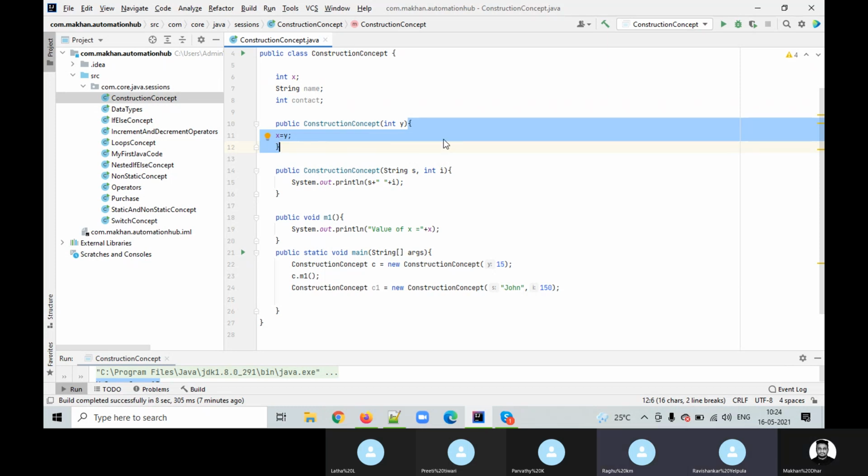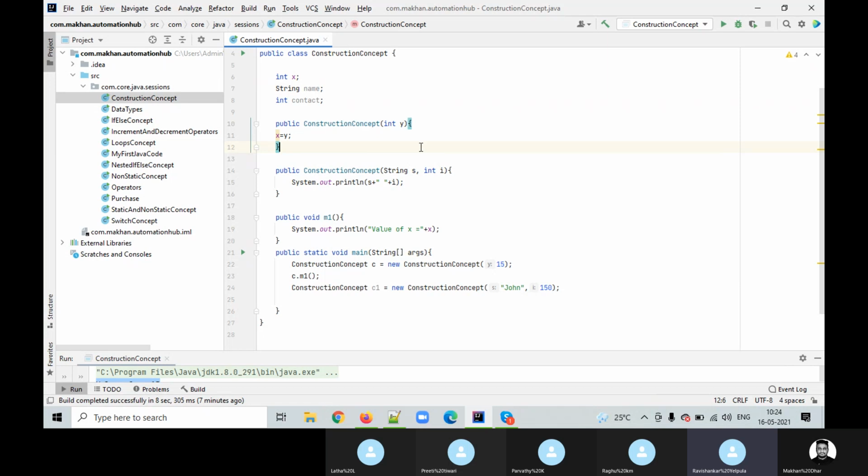Got it? But what I'm doing here is hiding the important coding. What did I do? I just pass one value to that constructor and assign the value of y to x. And we are using that same x value within the class. Wherever within the class you want to use it, you can. Is it clear?